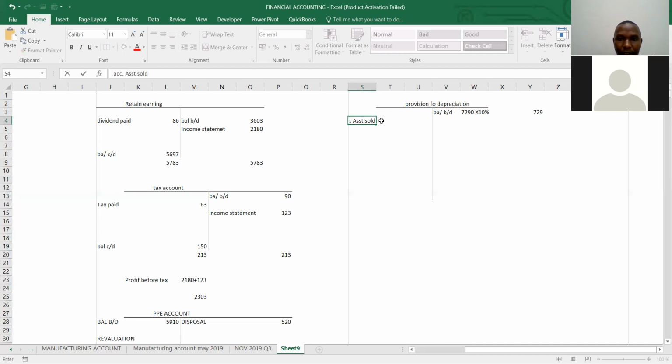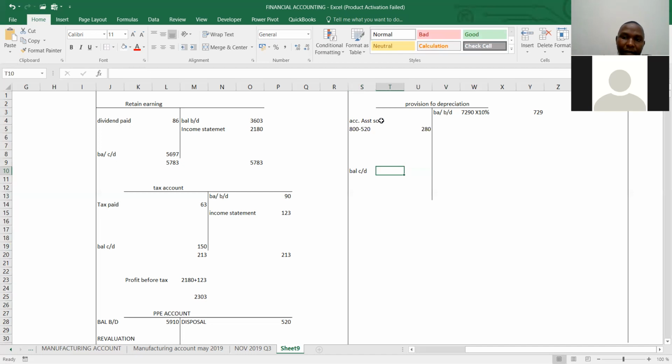So to get depreciation for asset sold, the cost ilikuwa 800, ndio? Now I dispose na 520. Meanwhile, depreciation itakuwa the difference. That is 280. And then what else do we have? So we don't have, they have not given us depreciation charge for the year, and they have not given us the balance carried down. So the balancing figure here will be the balance carried down.